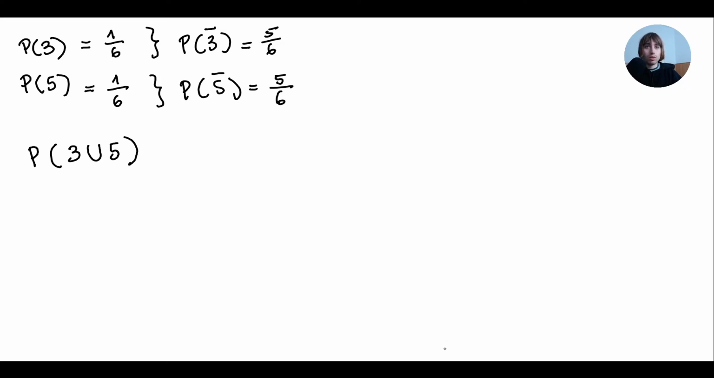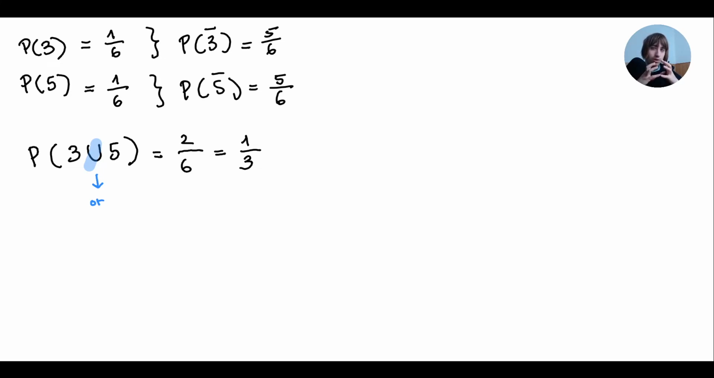Okay, so what does this symbol mean in mathematics? This ∪ right here means union, and it could be translated as "or". So what this means is the probability that I either get a 3 or a 5. Right now there are two possible outcomes. We can either get a 3 or a 5. So we have two options out of 6, no? If I simplify this, this would be 1/3. Alright, this is 3 or 5, or 3 union 5.